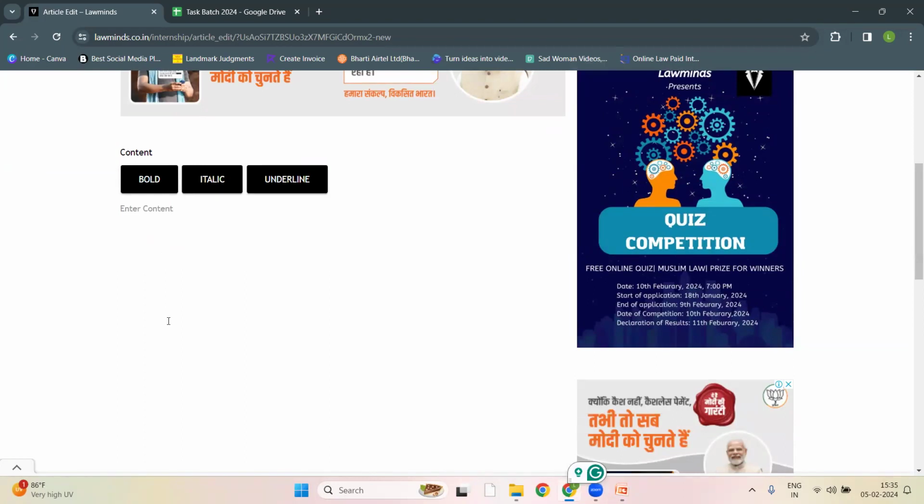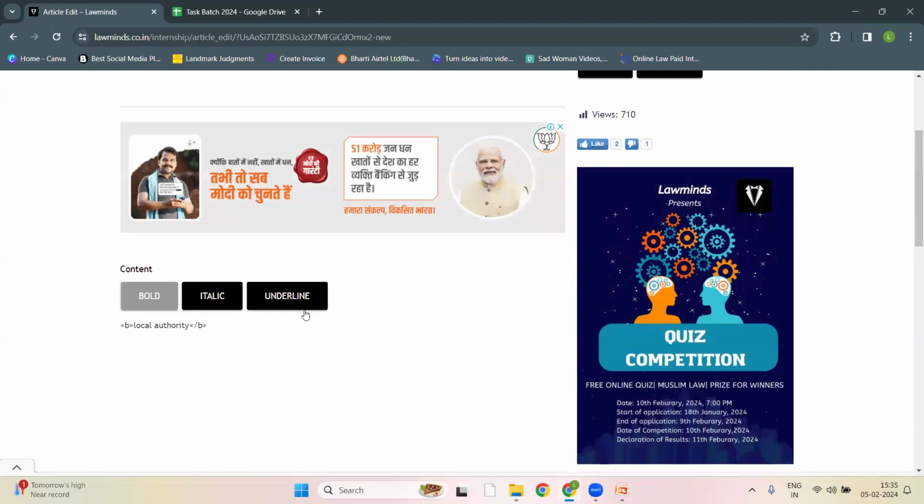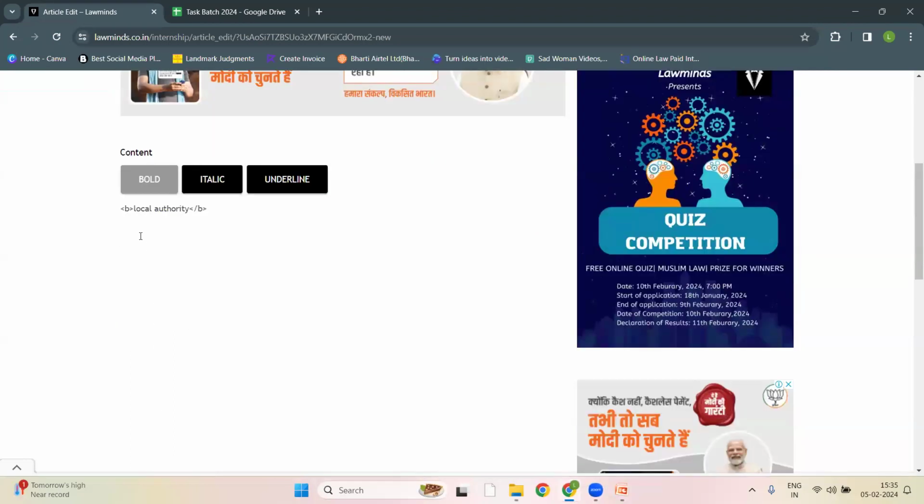You have to write all the things related to the article in the mid part with headings and subheadings. Okay, and you have to make the headings bold like this. See, I am writing an article. Now this is my subheading, or heading. I have to make it bold. So I will simply click on this bold button. When you click submit, it will definitely go on the website and be bold. Don't go with this formula. This is for the website only.